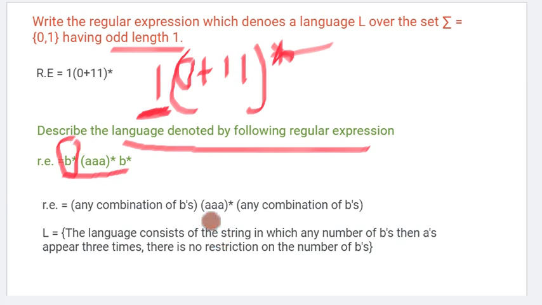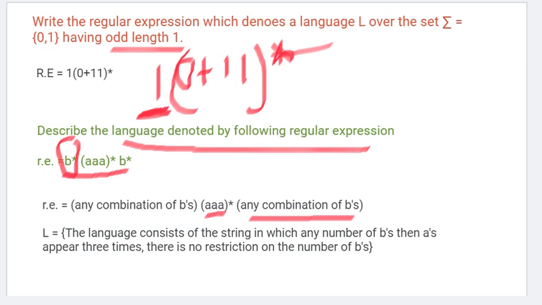Then 3 times a should come, and then any combination of b. So this language consists of strings in which there are any number of b's, then a appears 3 times, and there is no restriction on the b. So that is this language.